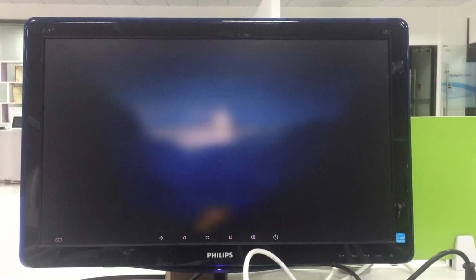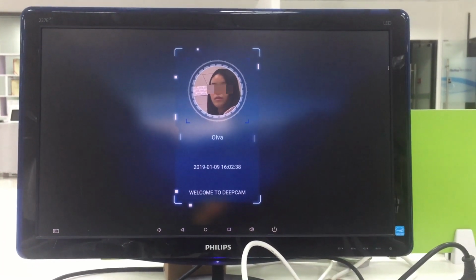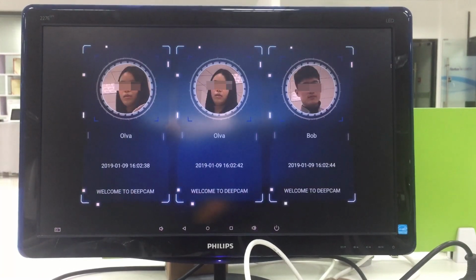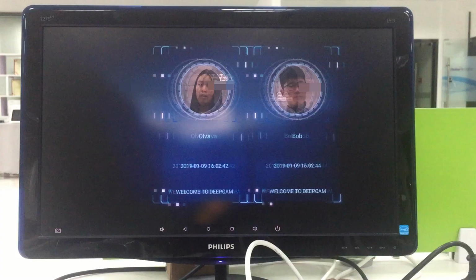Now let's take a look at the demonstration effect. There is Oval, Bull, and a stranger.